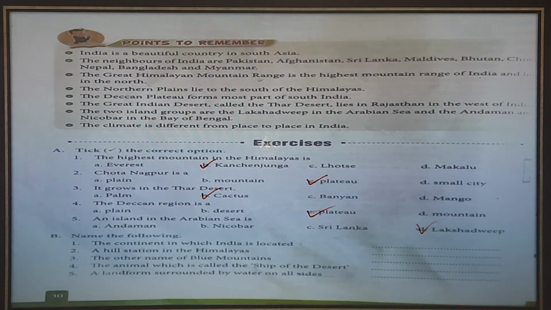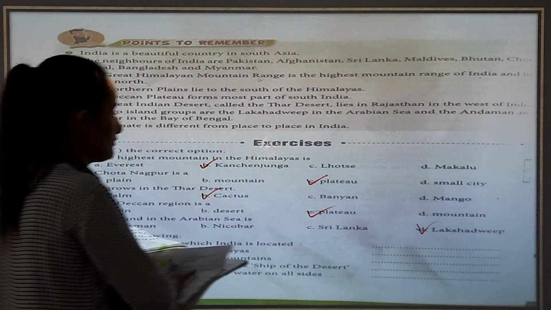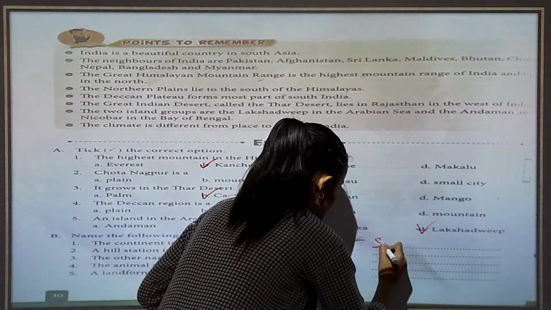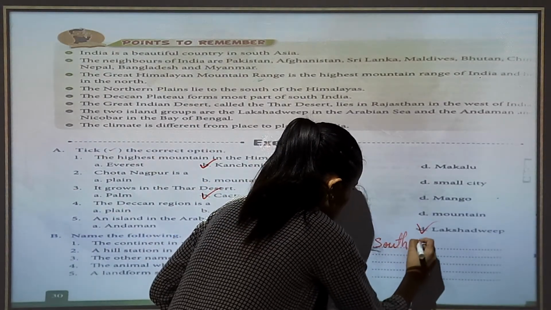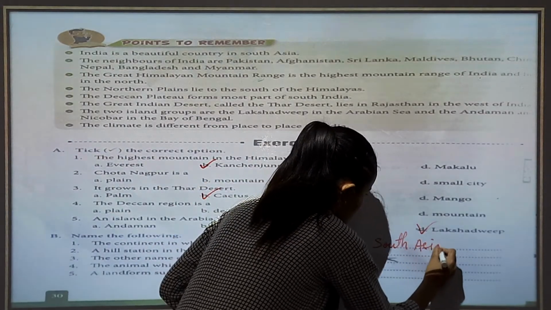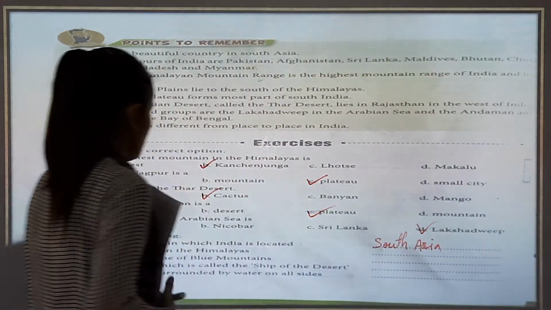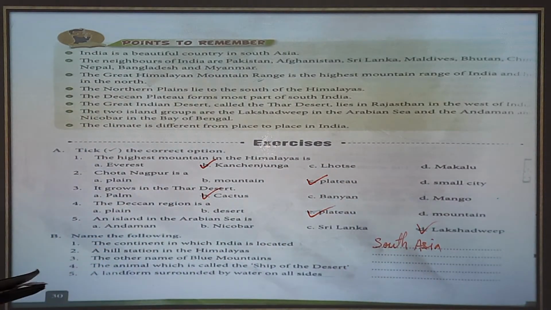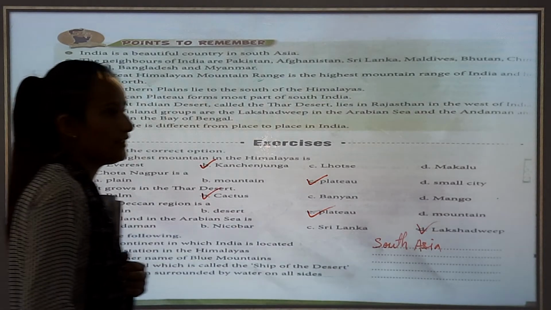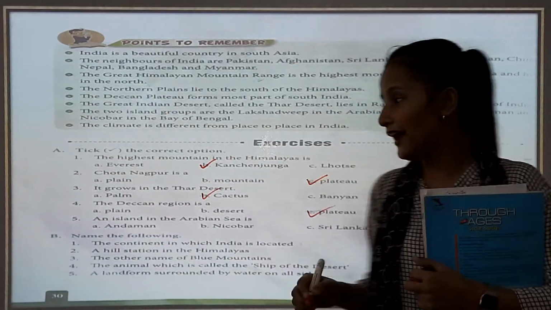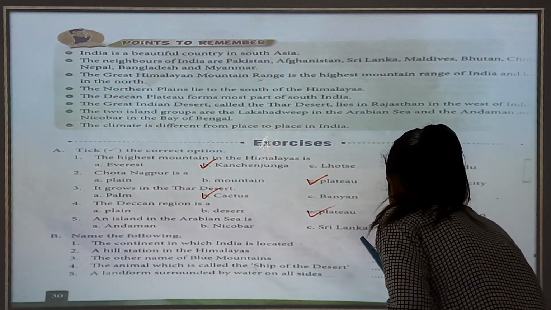Name the following. The continent in which India is located is South Asia. The hill station in the Himalayas, you can write Darjeeling and Simla.